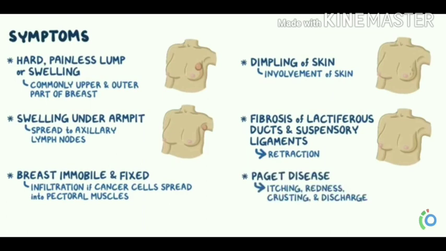Dimpling of the skin over the breast occurs due to involvement of the skin, and fibrosis of lactiferous ducts and suspensory ligaments causes retraction or pulling in of the nipples. When Paget disease is present, it can cause itching, redness, crusting and discharge from the nipples. These are the symptoms we are seeing in breast cancer.